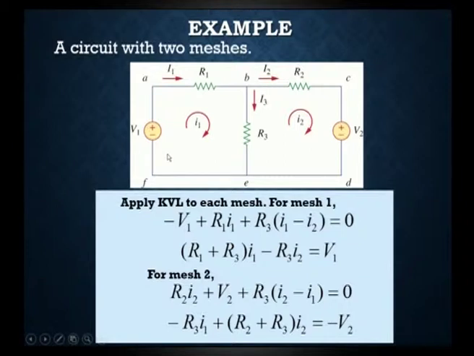First we start with mesh 1. Starting with the supply V1, we go from negative to positive, which is considered negative. So it is minus V1.